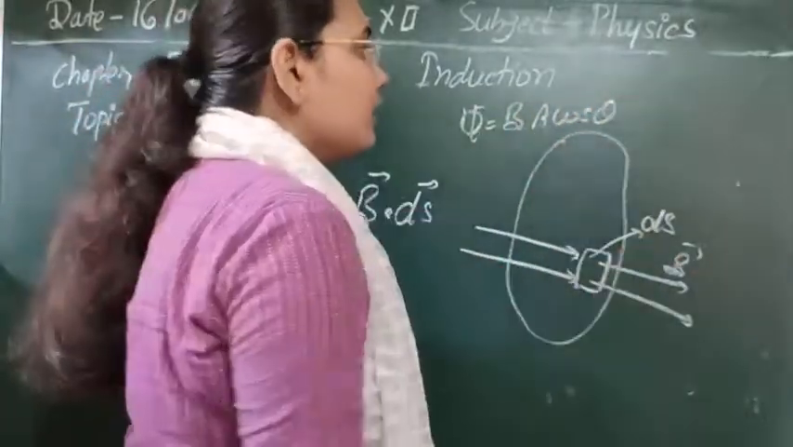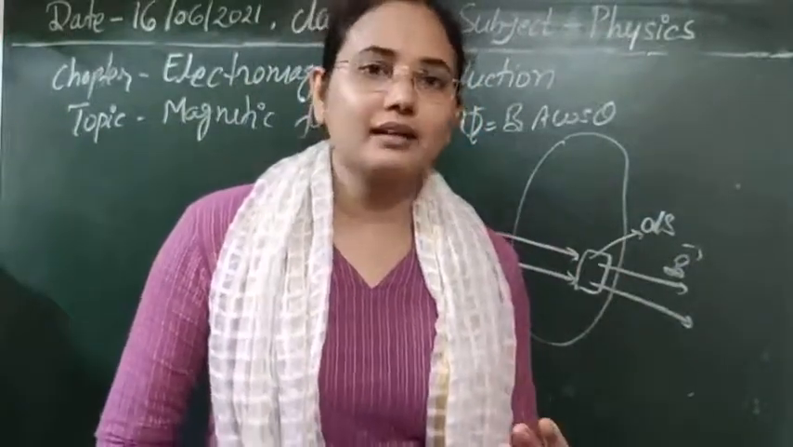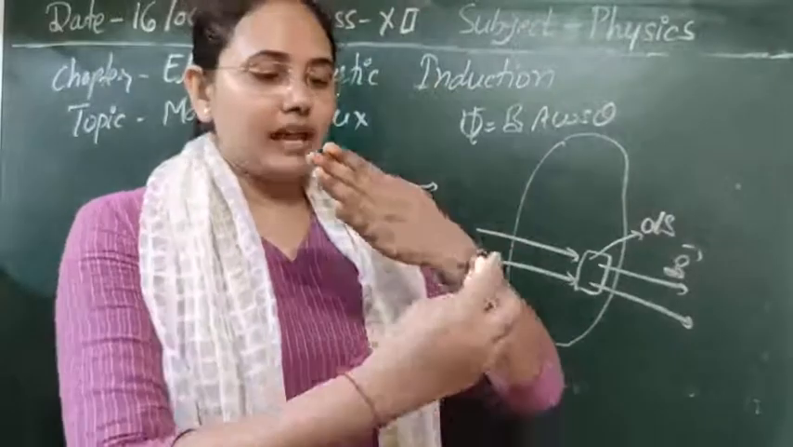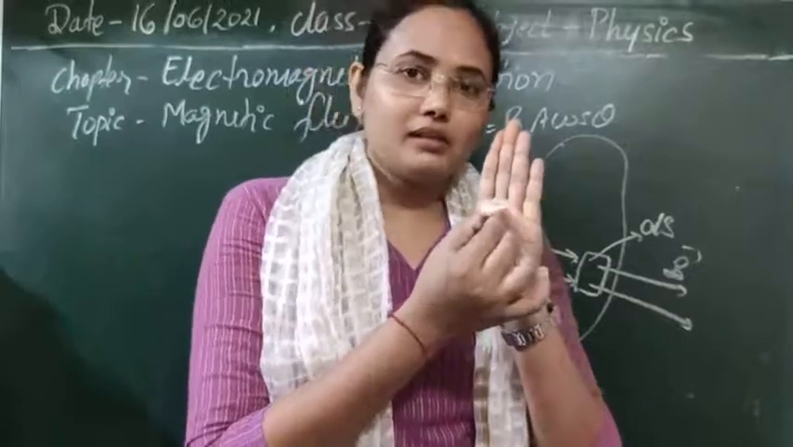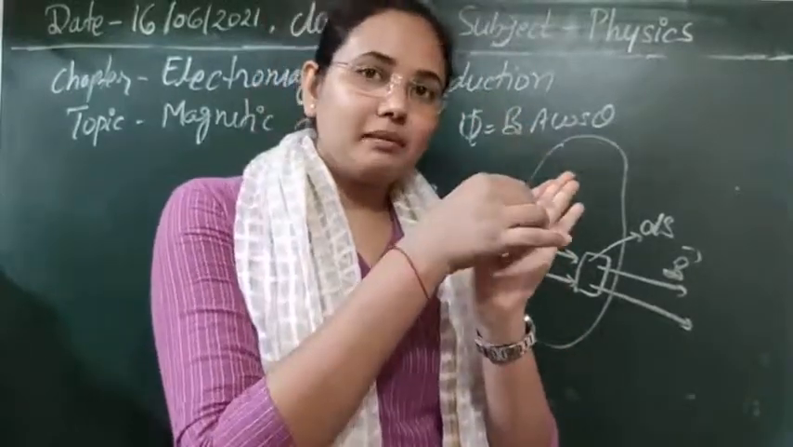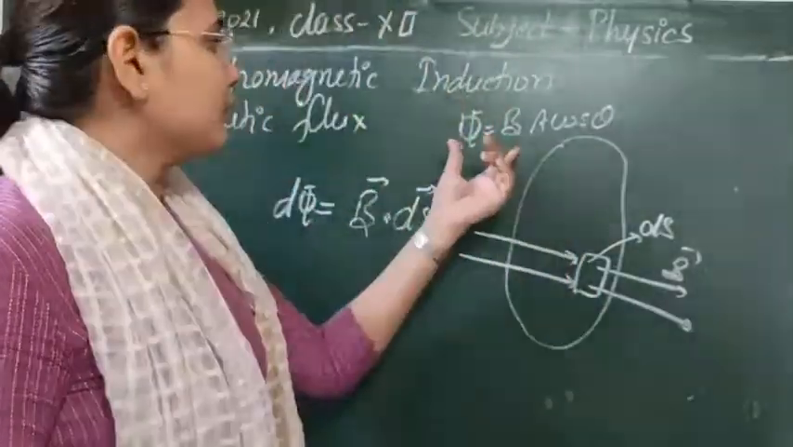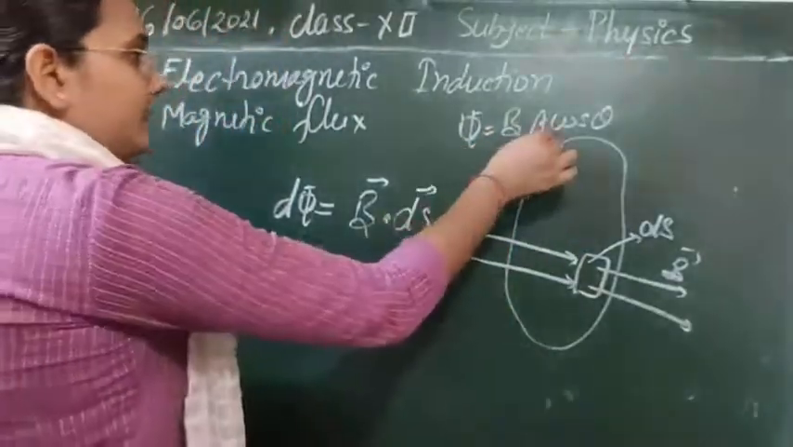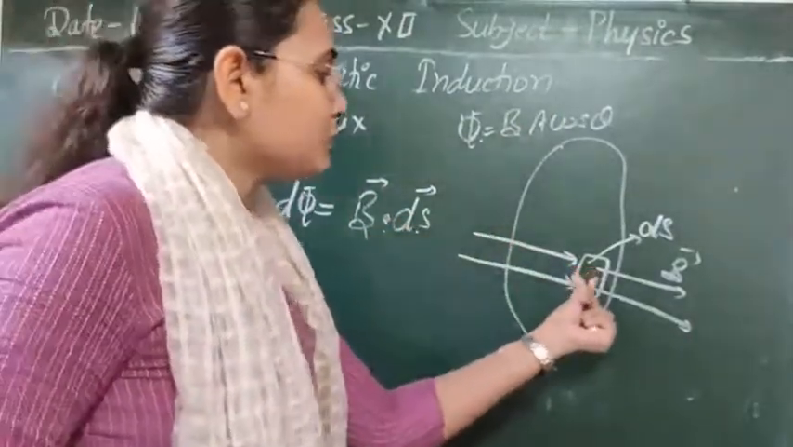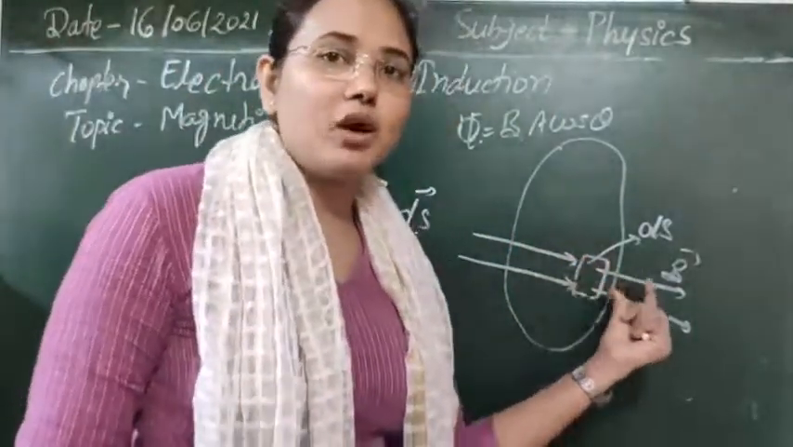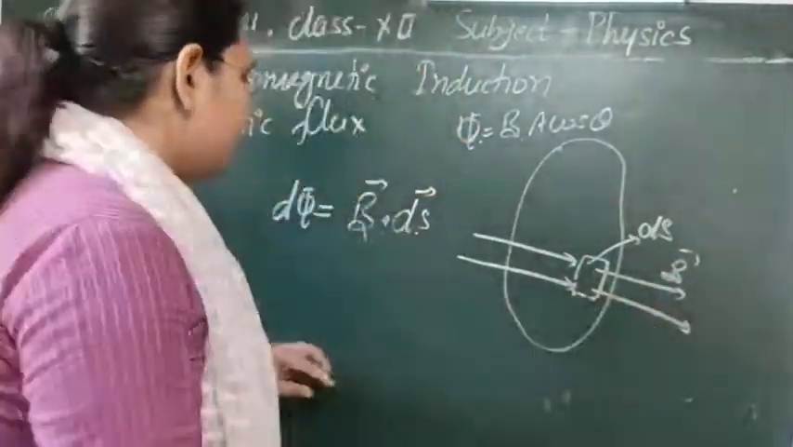Whenever there is some angle, or a different direction of the magnetic field lines and the area vector, or if the surface is perpendicular to this one, then theta will be 0 here. But whenever it is slanted at some angle, then you have to find the angle between them, and after that you can calculate the magnetic flux. So here we can write B dot A, the dot product. This is the small magnetic flux associated with this small area ds, meaning the number of magnetic field lines crossing this area ds is denoted by this.